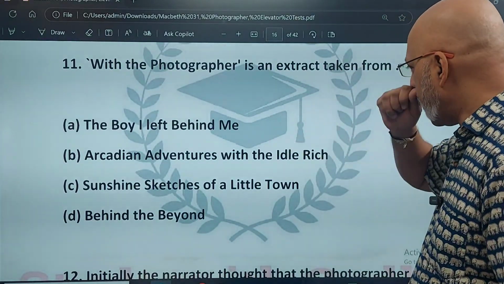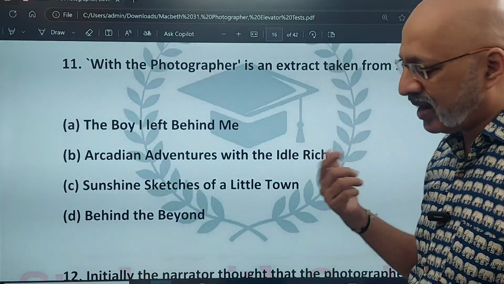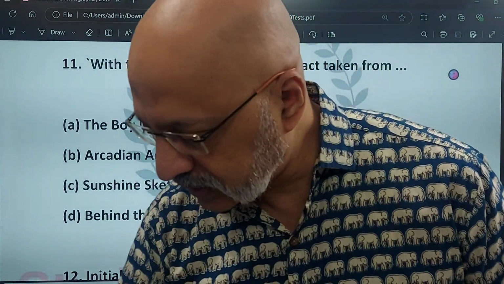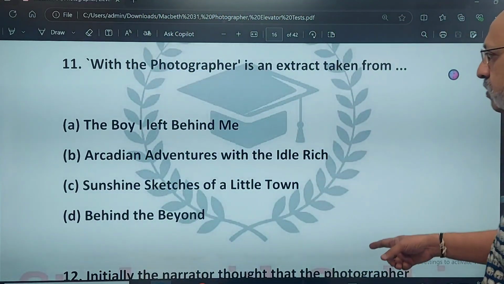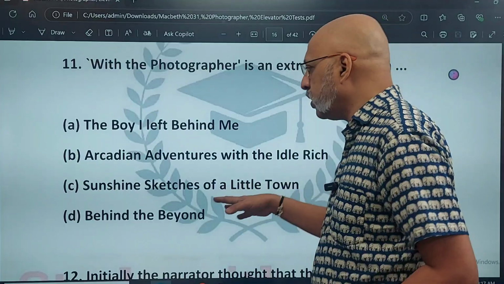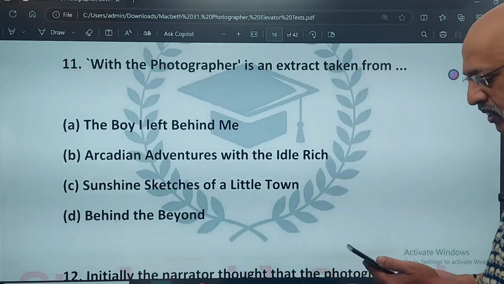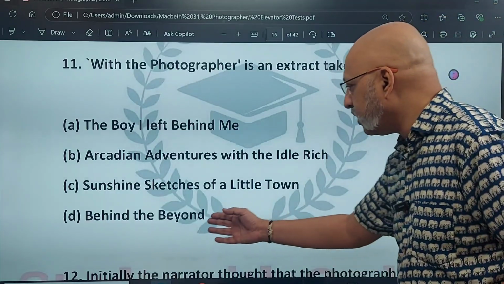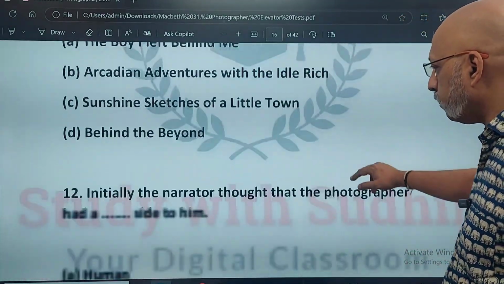Now this is something I found somewhere. This is not something which I have even mentioned, and I don't think it really requires it, but since it is there somewhere, I don't know where, this is not my original question, it's taken from somewhere. So I included it because by chance, if you are asked this kind of question, the correct option for 11th is Behind the Beyond. Okay, it is an extract taken from this particular book.